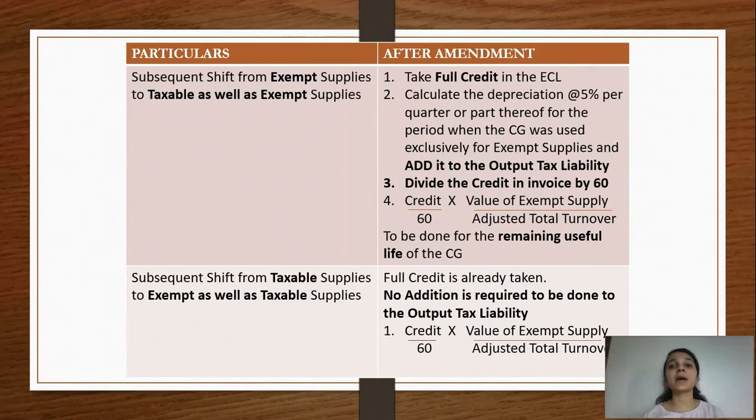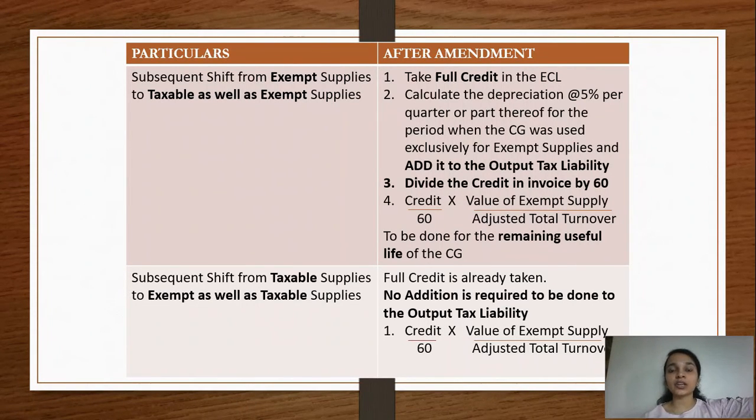Previously what was happening, we would take the total input tax credit, deduct the amount of depreciation and add it to the electronic credit ledger. But now what is happening, we are taking the full credit in the electronic credit ledger. The total amount of 1,20,000 is being taken as credit in the electronic credit ledger. We are calculating the amount of 5% per quarter and we are adding it to the output tax liability. Pehle we were taking the net amount in the ECL, but now we are taking the full amount of credit